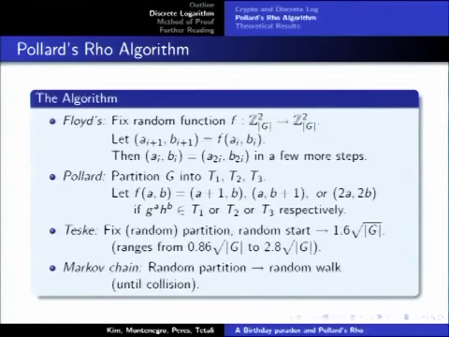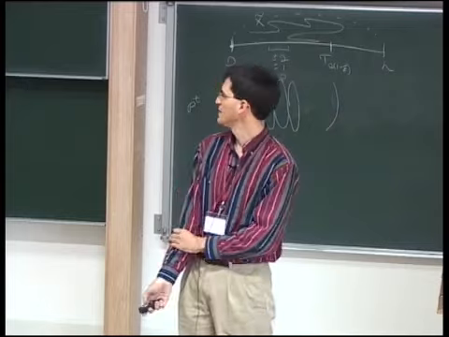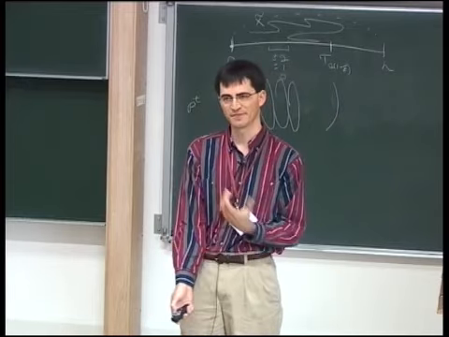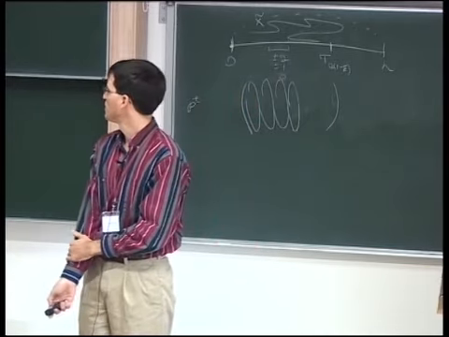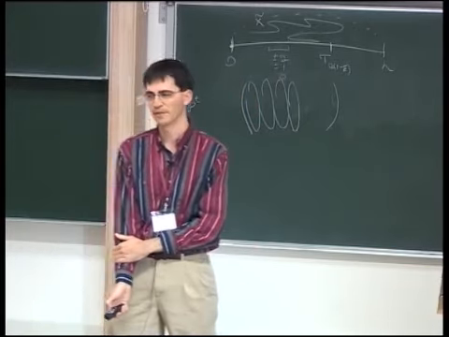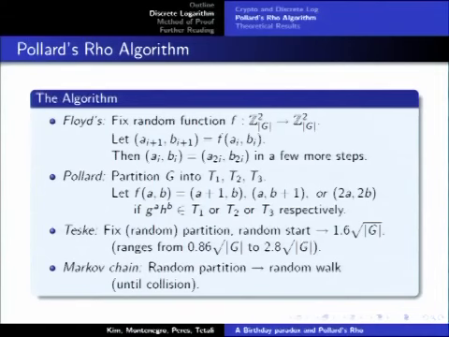So if the partitions that we chose were random, in the sense that every element of the group was assigned to one of the three partitions with equal probabilities, then effectively the first time that you visit a state, you're making a random choice on what you do on the next step. With probability 1/3, you increment the first coordinate, with probability 1/3, you increment the second, and with probability 1/3, you double both of the coordinates. So now we have a Markov chain, and our question has to do with how long it takes for the Markov chain to return to a state that it's visited previously.